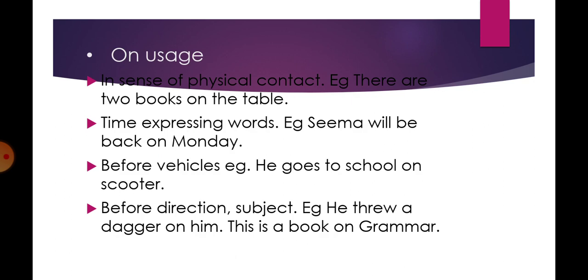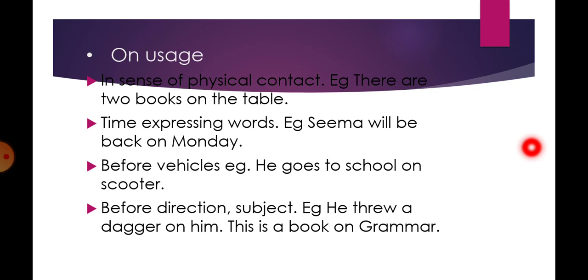On uses. On is used when there is a physical contact between two objects. In the sense of physical contact. Example, there are two books on the table. So, there is a physical contact between book and the table. That means the book is touching the table. Time expressing words. Example, Seema will be back on Monday. That means it tells us about the time.